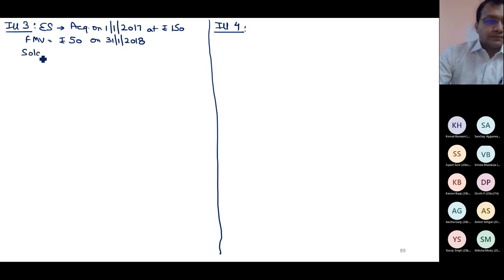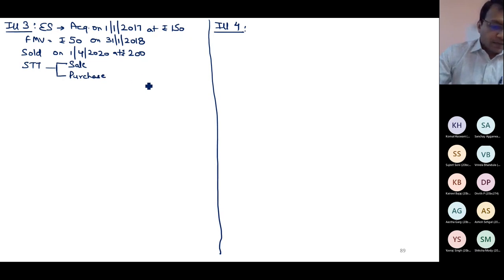Sold on 1st April 20 at 200 rupees. STT paid at the time of sale as well as at the time of purchase. The share is listed. Fortunately, here also the share is listed.